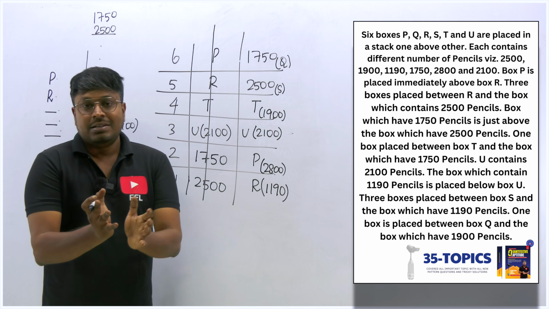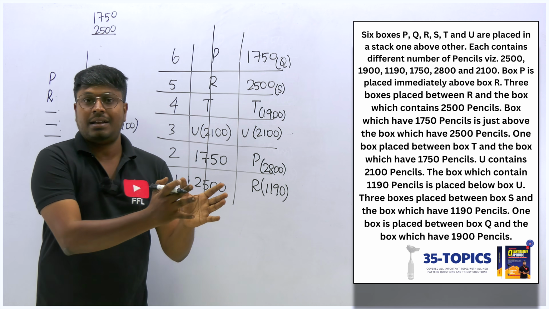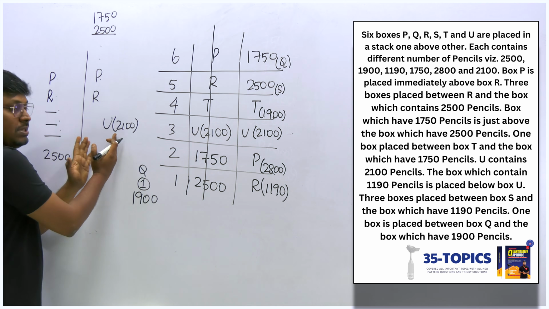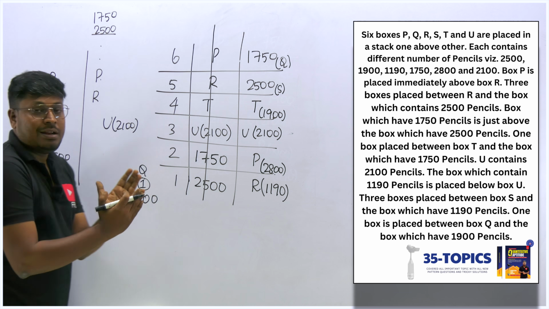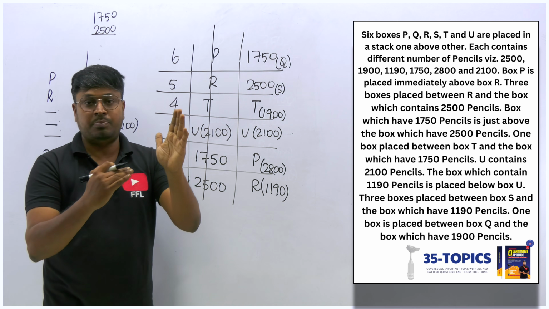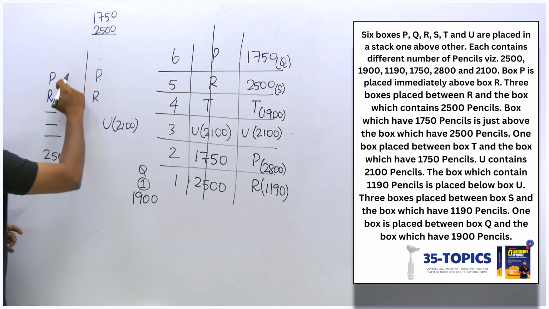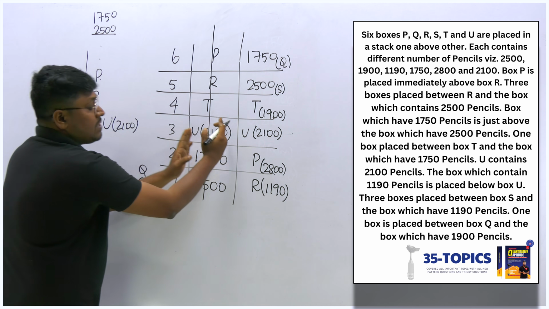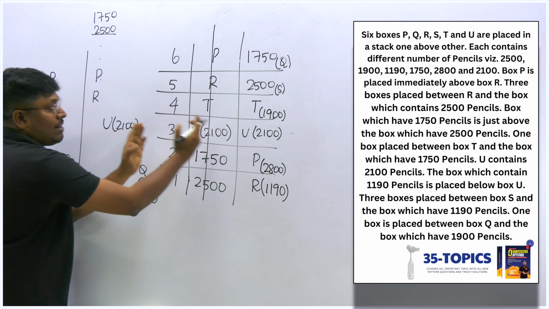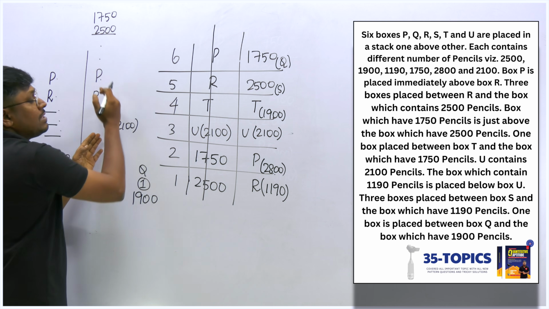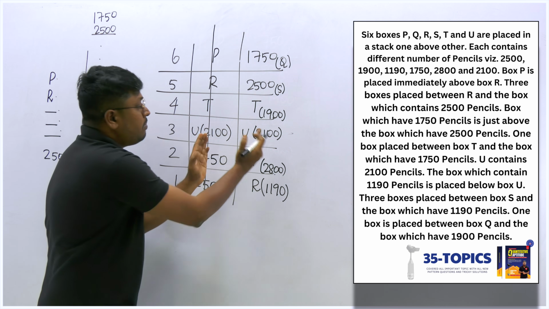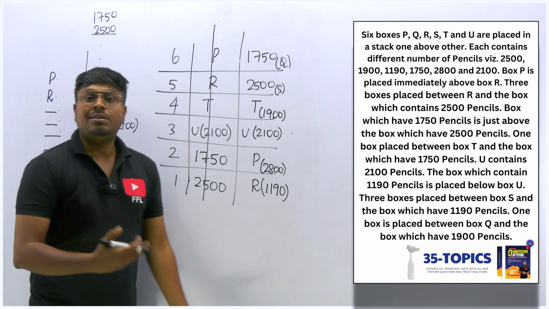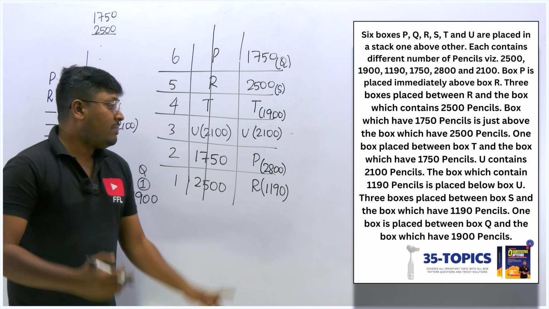Right, very easy. What I did is I just read the question and tried to fix the clues here, and while fixing the clues I got a total of 6 places already fixed. So I directly fixed the first possible, and the second also I directly fixed because we already got all 6 places. After fixing both, I tried to figure out the remaining points. So the remaining possibility we have eliminated.